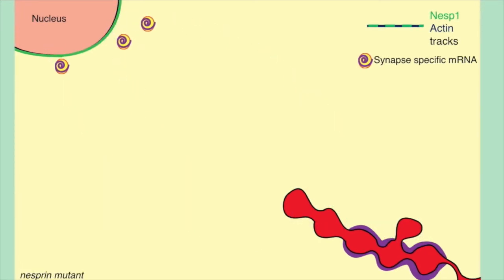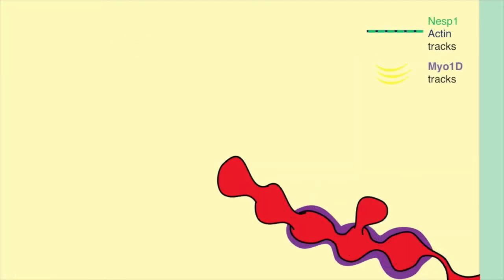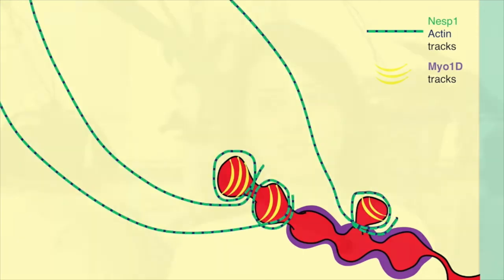In the absence of these tracks, the RNA failed to localize to the postsynaptic region, resulting in an accumulation of immature boutons, lacking postsynaptic proteins. We also found that the Nesprin1 railroad track association with immature boutons depended upon an unconventional myosin. Our studies suggest an important mechanism by which RNAs are transported specifically to sites of postsynaptic maturation.